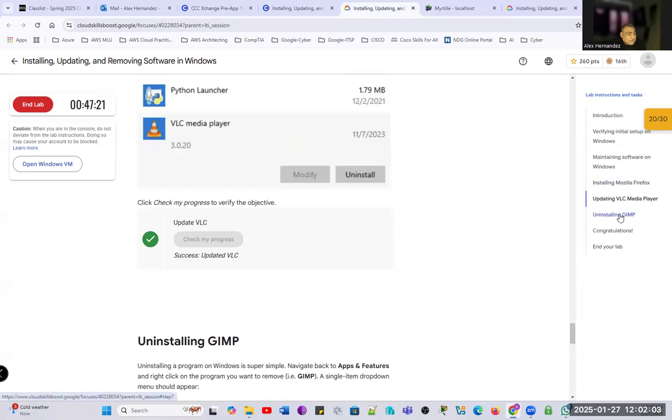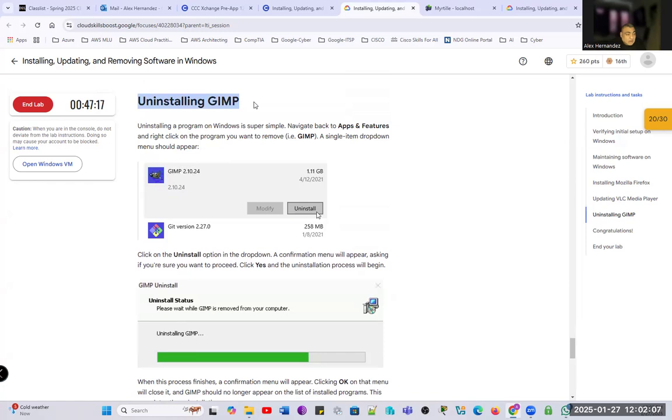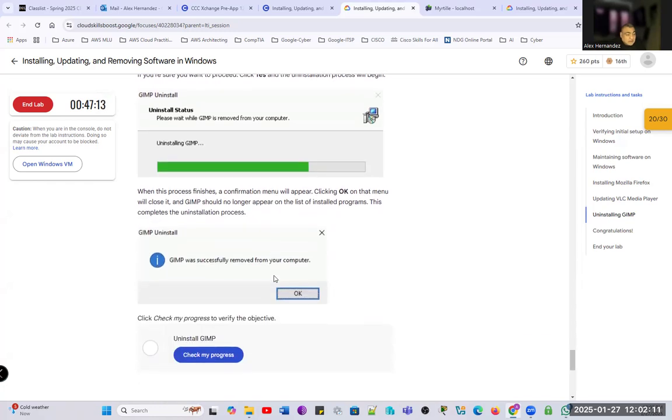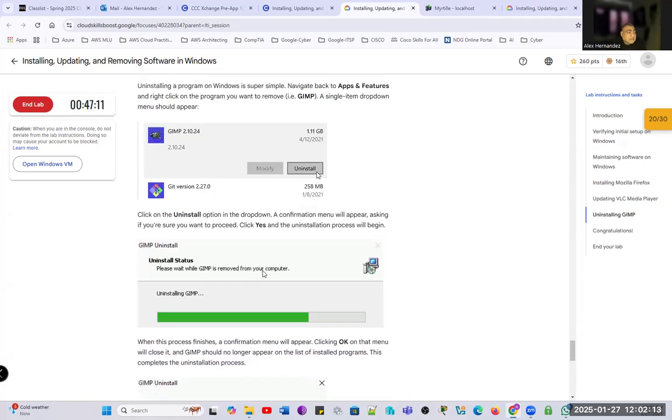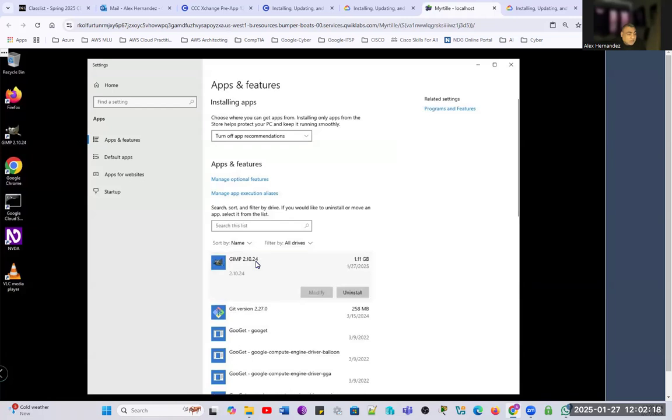Our next task is uninstalling a program, right? The program we're going to be uninstalling is called GIMP, and we can see it at the top of our program list. And let's go ahead and do the uninstall. So we select the program and we just click uninstall.